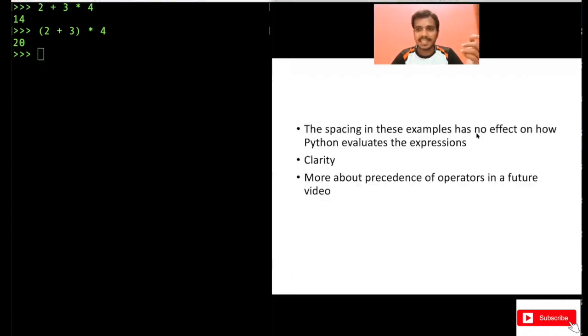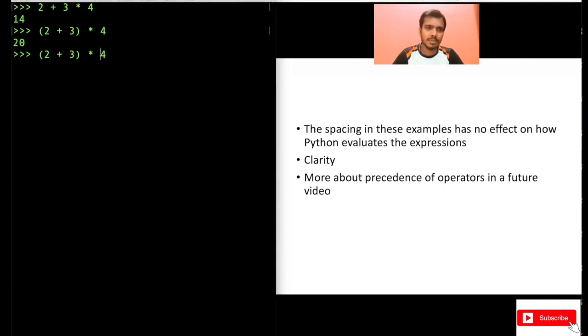And also the spacing in the examples has no effect on how Python evaluates the expressions. There are no required spaces; I am just using them here for clarity. You can also write this by removing the spaces, right? There is no issue there, but it's not clear. If you write it like this, it looks congested. Output is still 20. It does not matter for Python if you use spaces or not. It's just for clarity. And more about precedence of operators in a future video, not in this video.